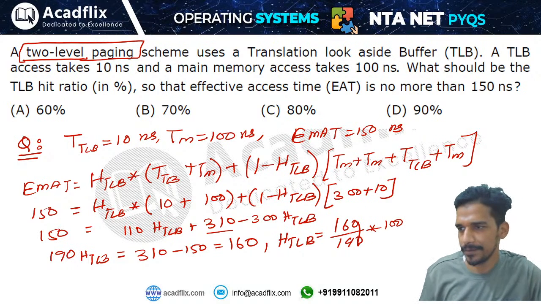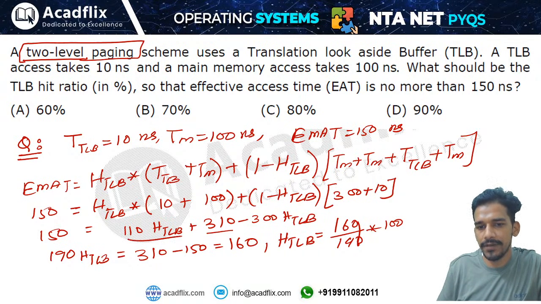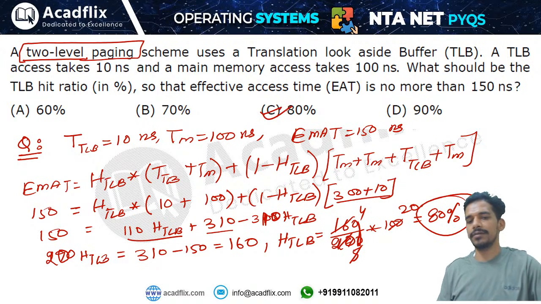So what will be this? We have done everything, right? 110 TLB plus 310 minus 310. Okay, this will be 310 hit ratio of TLB. So this will be 310 minus 110, that means 200. This will be 200 and this will be 200. So 4 fours are 16, 4 fives are 20, 5 twenties are 15, and this will be 80%. So hit ratio will be 80%.